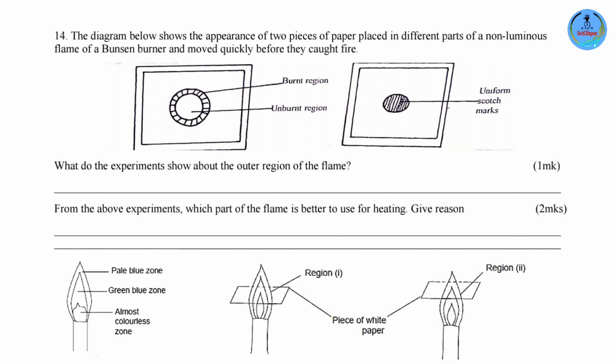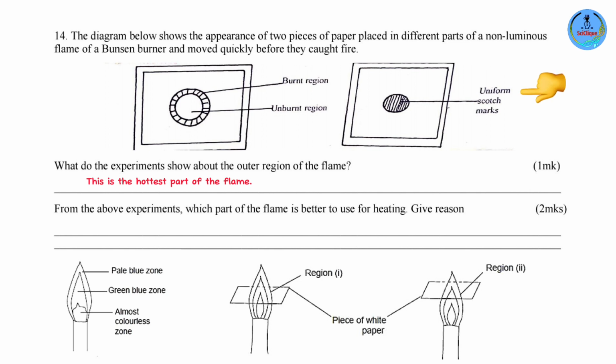Okay, now let's look at this. What happens here is that this piece of paper was placed at the center. So the parts of the paper that were burnt were those that came into contact with the hottest part of the flame, and that is the pale blue zone. The middle parts were unburnt. Why? Because at this point, you have gases that are completely unburnt, in the almost colorless zone.